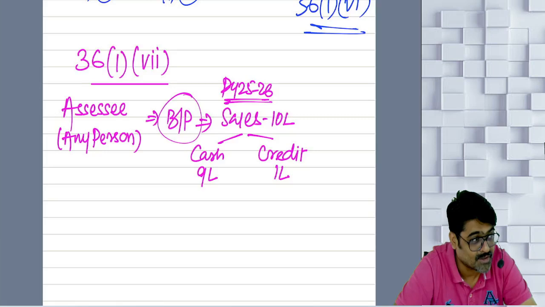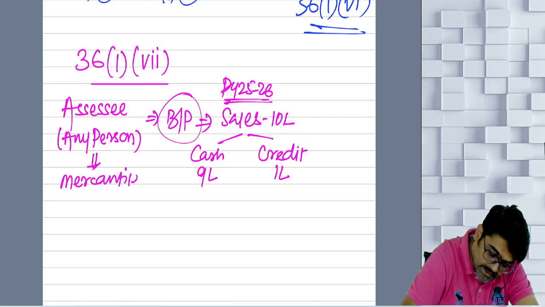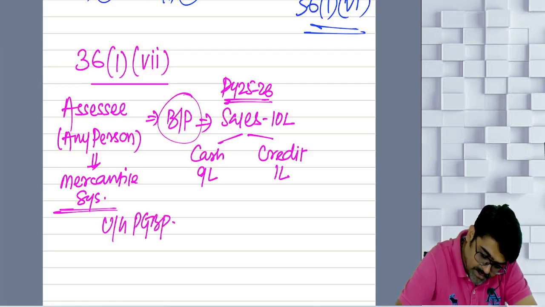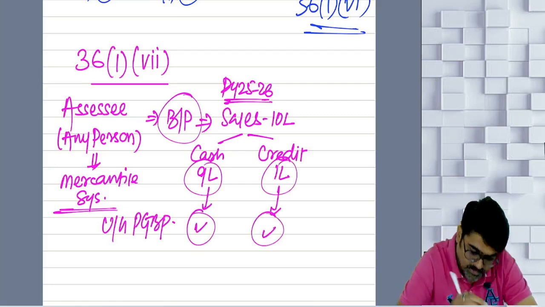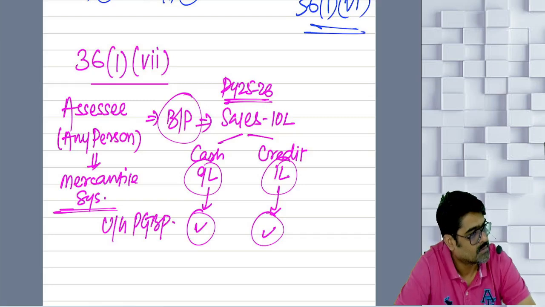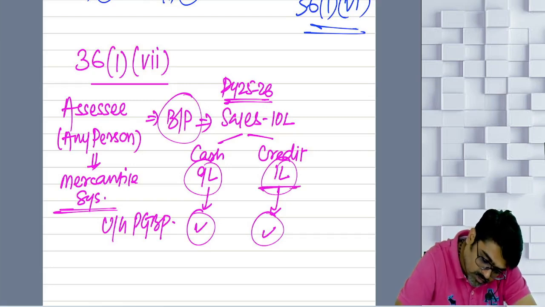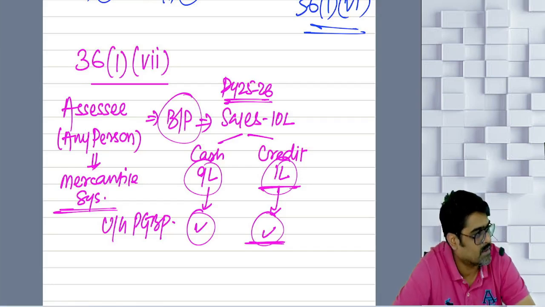So if you are an assessee following the mercantile system of accounting, then under the head PGBP, even this 9 lakh will be taxable and even this 1 lakh will be taxable. Yes or no? Now 1 lakh was your credit sales. Have you shown this 1 lakh as your income under the head PGBP? Out of this 1 lakh, the bad debt will be created.